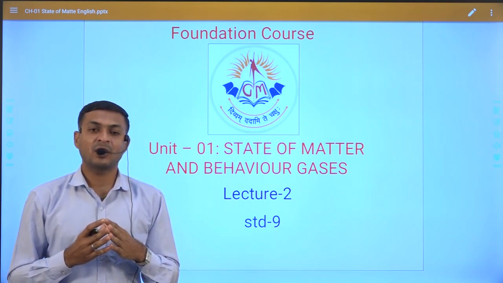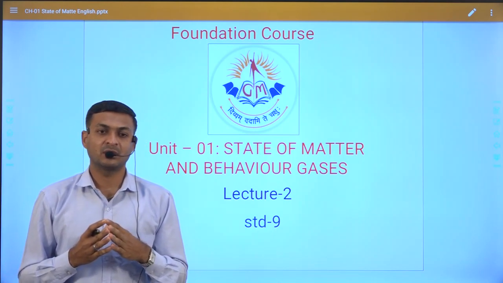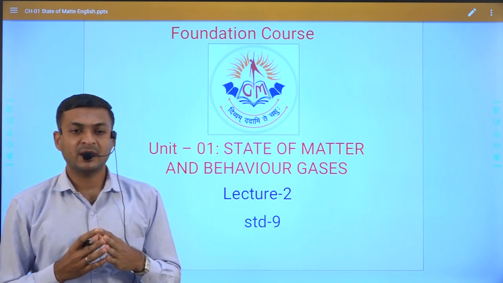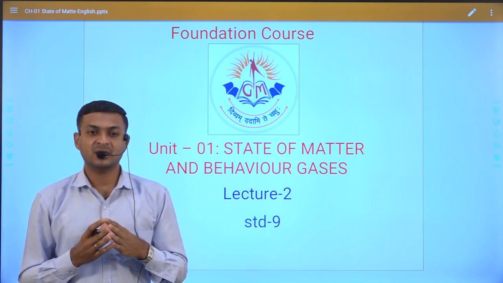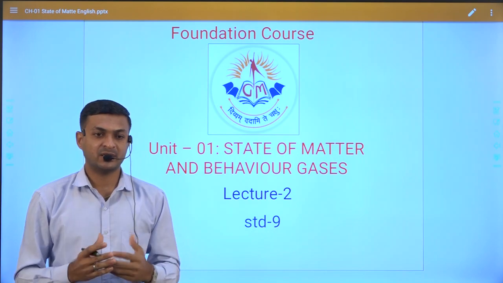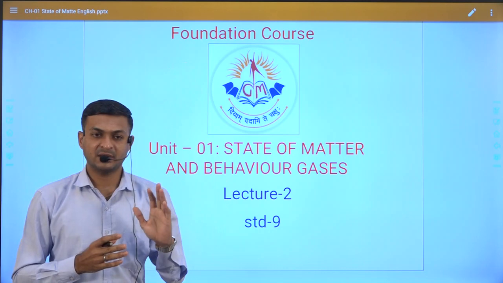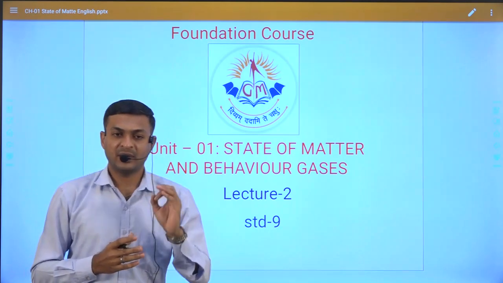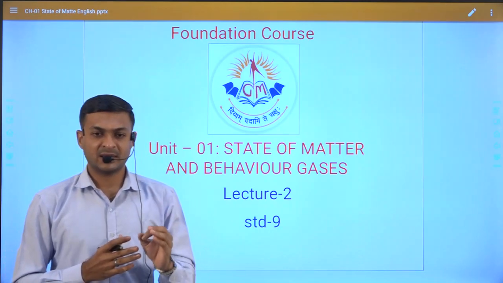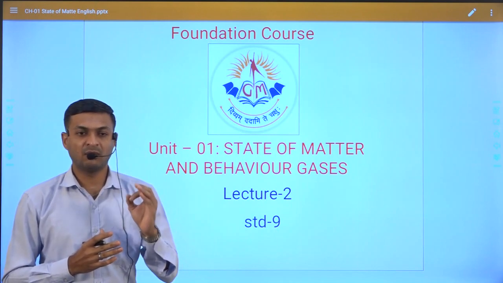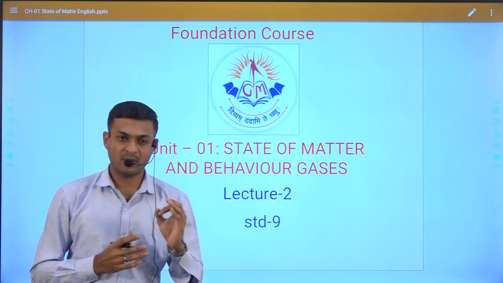What Boyle observed is that if we increase the pressure of a fixed amount of gas at constant temperature, then the volume of the gas decreases.